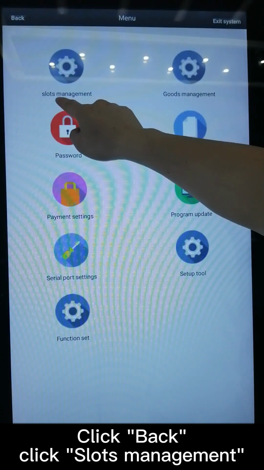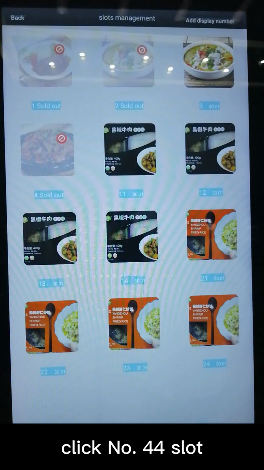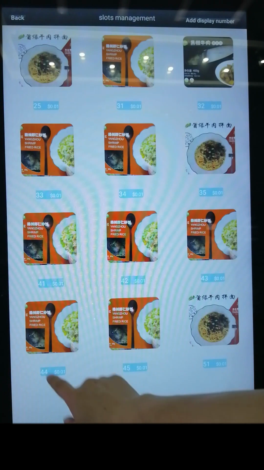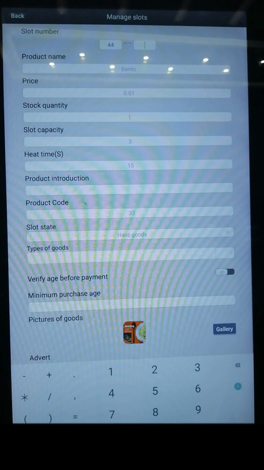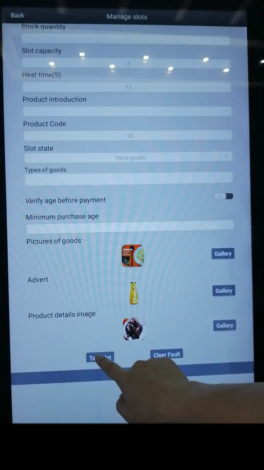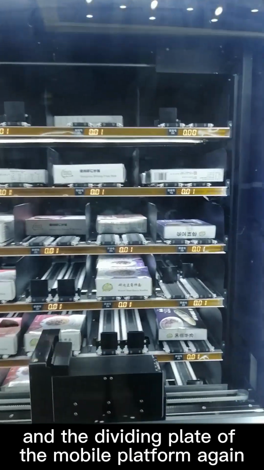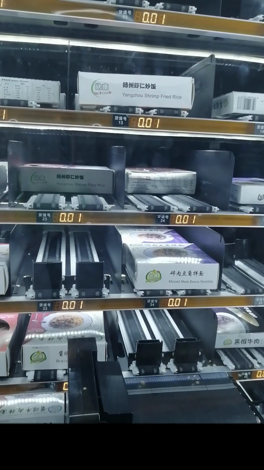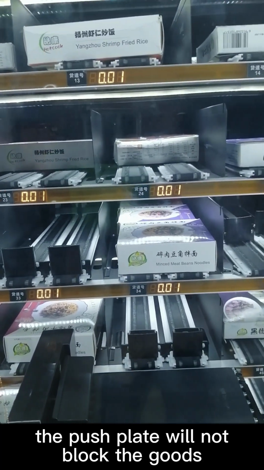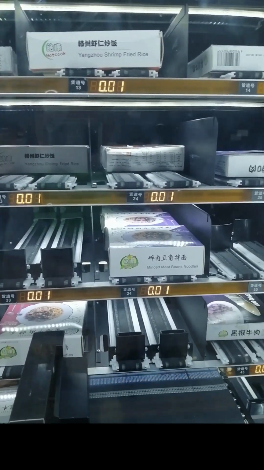Click test slot. And check the distance between the push plate and the dividing plate of the mobile platform again. This position is good, the push plate will not block the goods, and there is enough space on the right side to not drop the goods. Click clear fault, confirm.